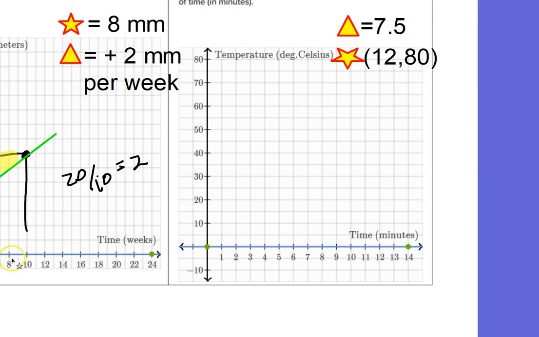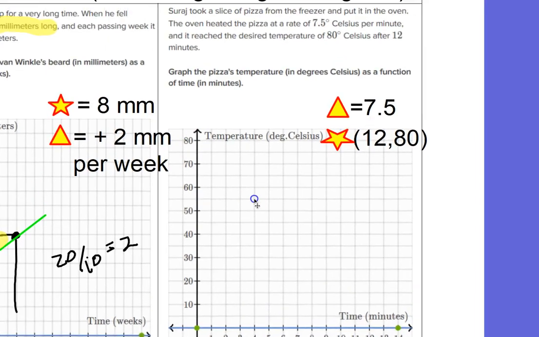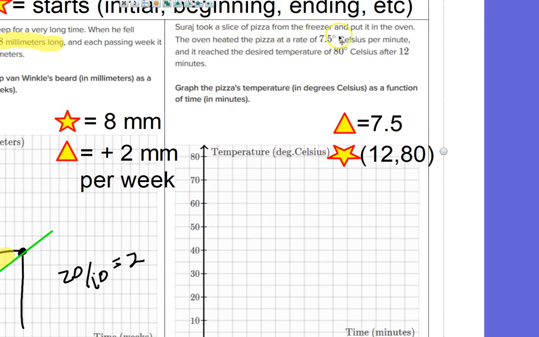So I'm going to put my star. Okay, so at 12 minutes it was 80 degrees, so that's where I'm going to put my star. This is minutes down here, and up and down is the degrees. So we've got a pizza, guys. So this is a pizza, and it's a frozen pizza. He took the pizza from the freezer, so this is a very cold pizza, and he put it in the oven. And it got hotter and hotter, and after 12 minutes, it reached 80 degrees Celsius.